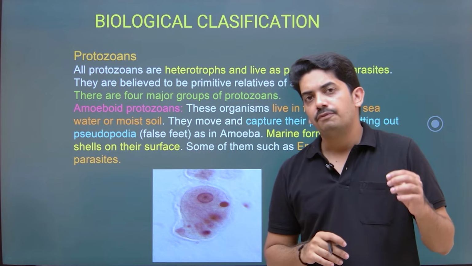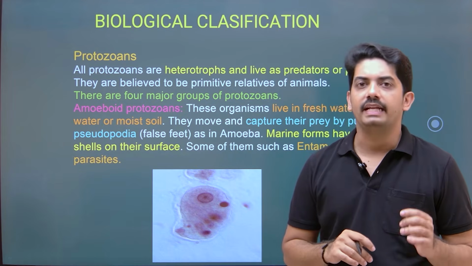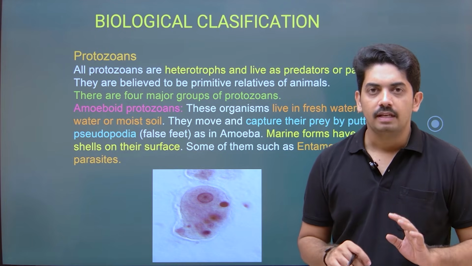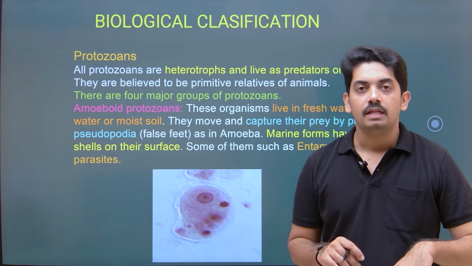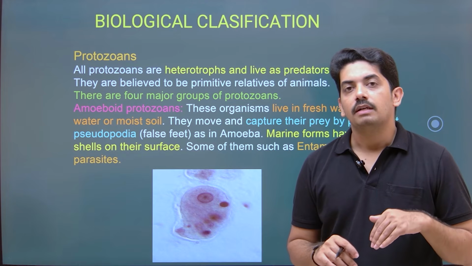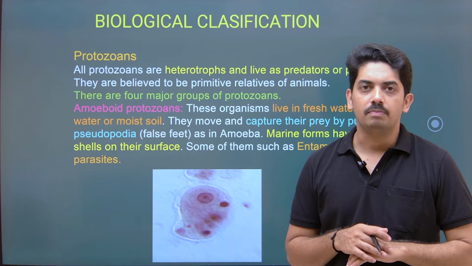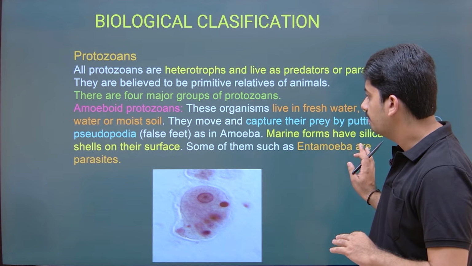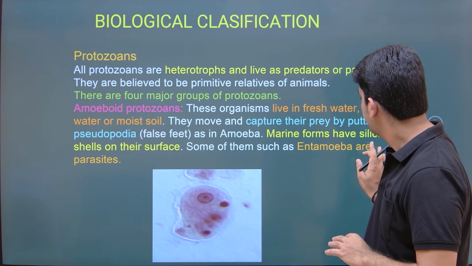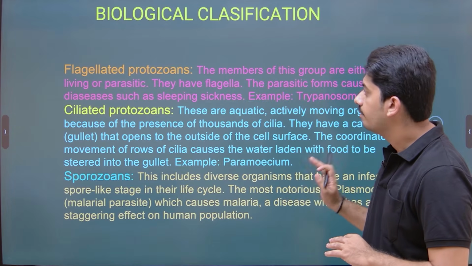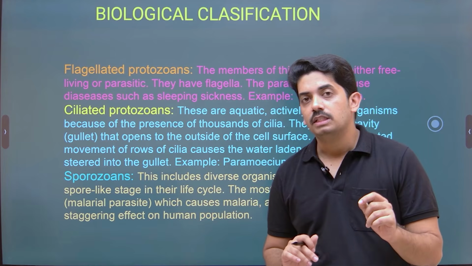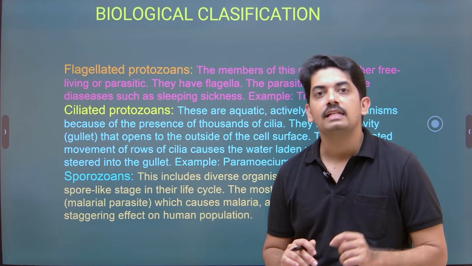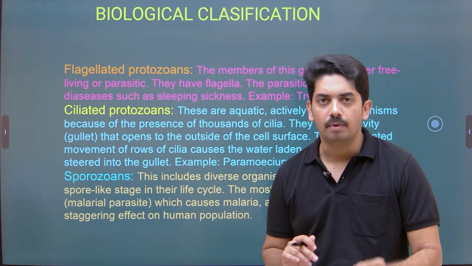If food is contaminated with Entamoeba histolytica through any of these media, then if we consume it, it causes amoebic dysentery in our body. So it is a parasite. And one more thing, remember the marine forms of Entamoeba histolytica have silica on their body.